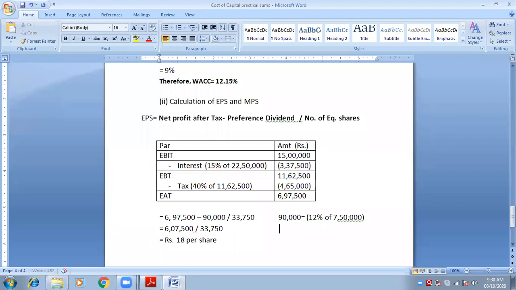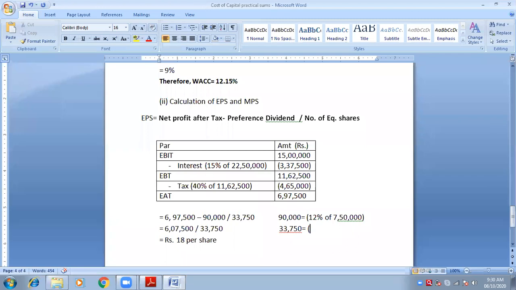You can write it somewhere around while doing the sum. Anywhere is okay with me. 33,750, write it in the bracket.